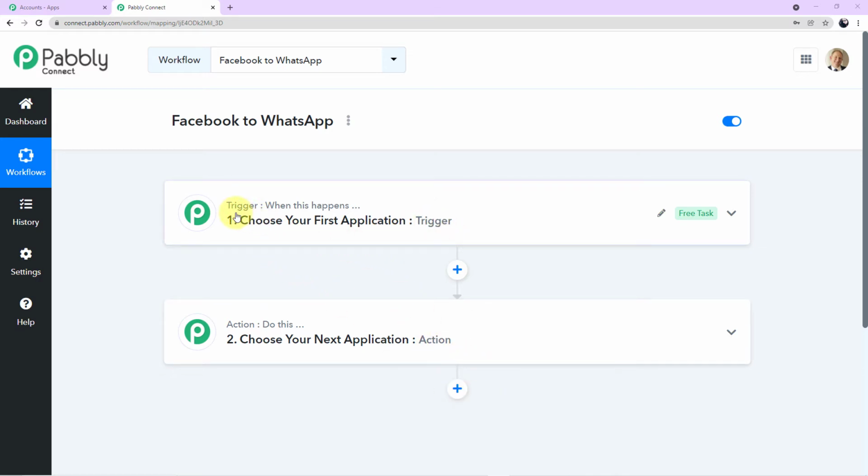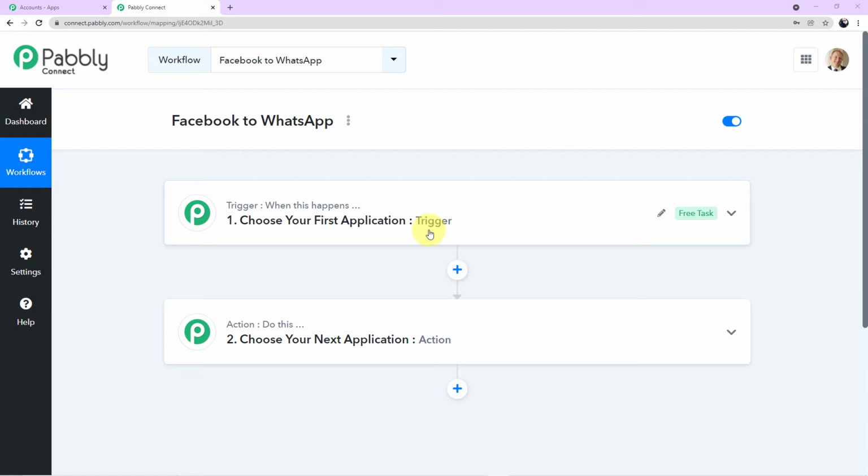So let's read out what is written here. Trigger: when this happens, choose your first application trigger. Action: do this, choose your next application action. Now, trigger is the happening of an event and action is the response to it. In this particular case, the trigger event is that we have run an advertisement on our Facebook account. Now, new leads will be generated through your advertisement. So this is our trigger event, every time a new lead is generated through your advertisement.